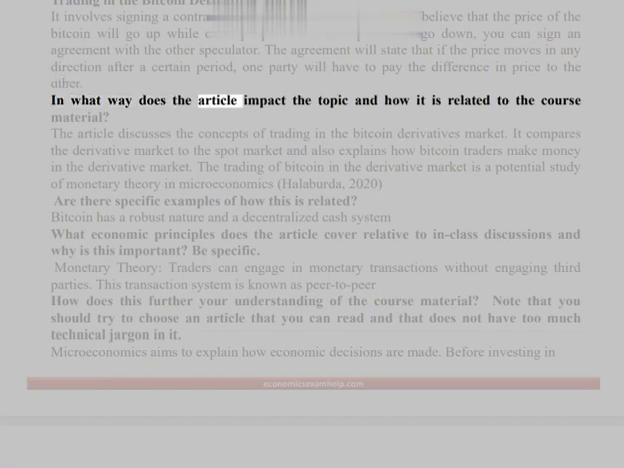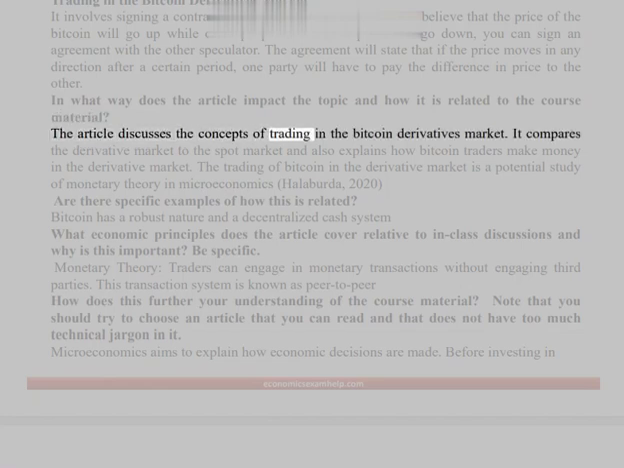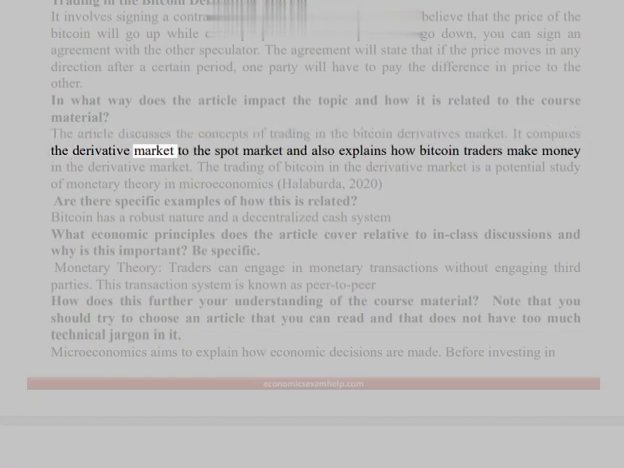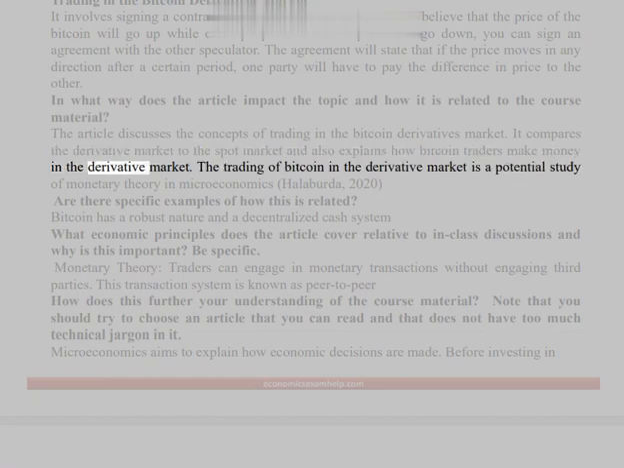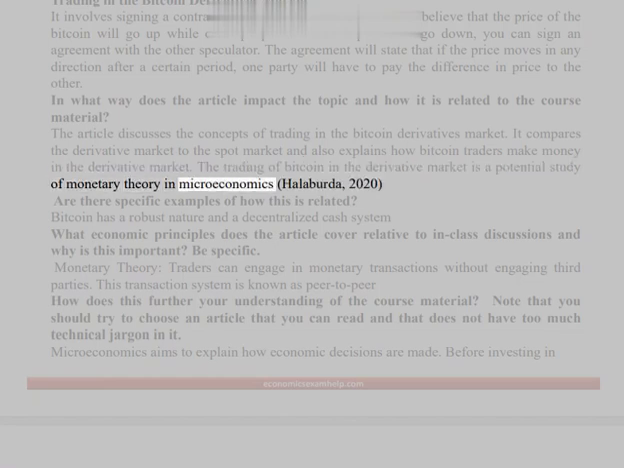In what way does the article impact the topic and how is it related to the course material? The article discusses the concepts of trading in the Bitcoin derivatives market. It compares the derivative market to the spot market and also explains how Bitcoin traders make money in the derivative market. The trading of Bitcoin in the derivative market is a potential study of monetary theory in Microeconomics, Helper, 2020. Are there specific examples of how this is related? Bitcoin has a robust nature and a decentralized cash system.